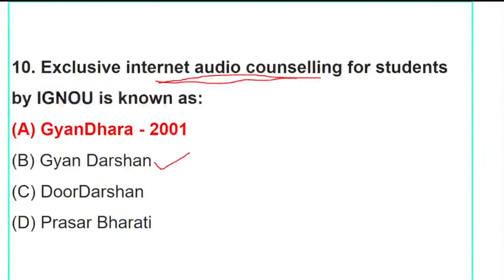Many of you got confused very easily. Everyone gave wrong answers. So I will repeat again: Gyan Darshan is the TV educational channel of IGNOU. Gyan Dhara is internet audio counseling, where counseling goes on. And Gyan Vani is a radio channel for educational information. Is it clear? I have been taking this question every cycle, but still there is confusion. So please be careful. These questions can come after a long gap, so be very careful with the specific channel names.